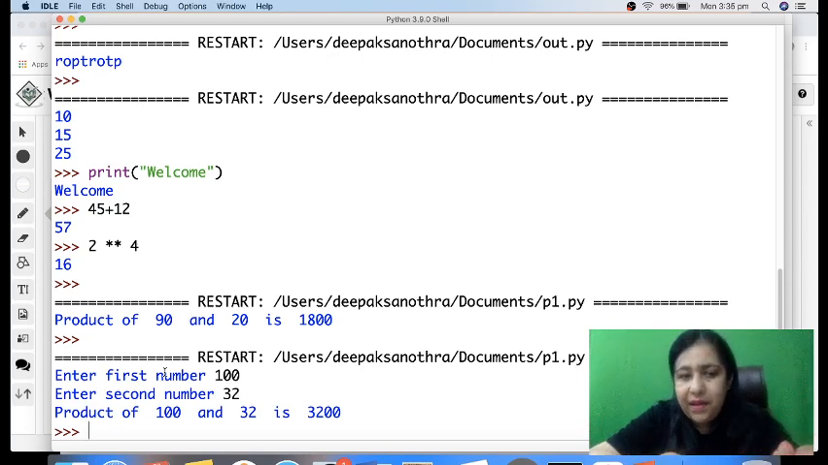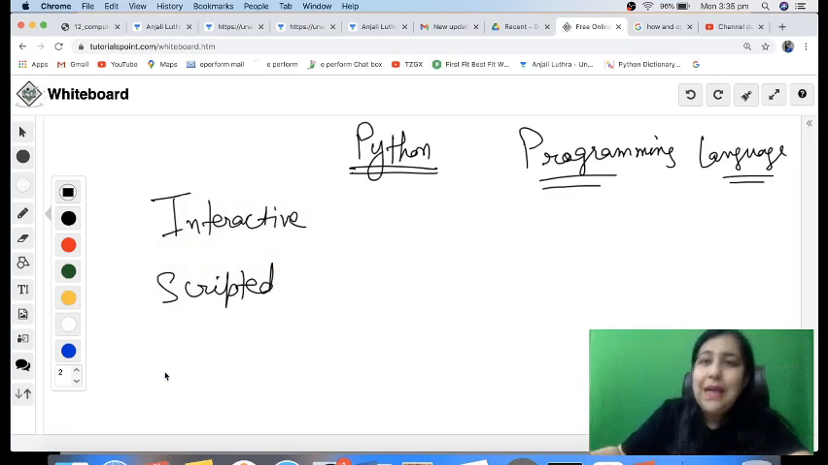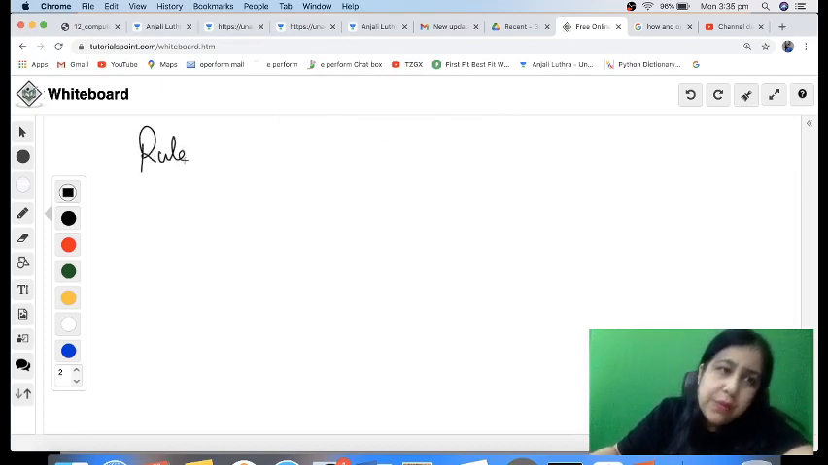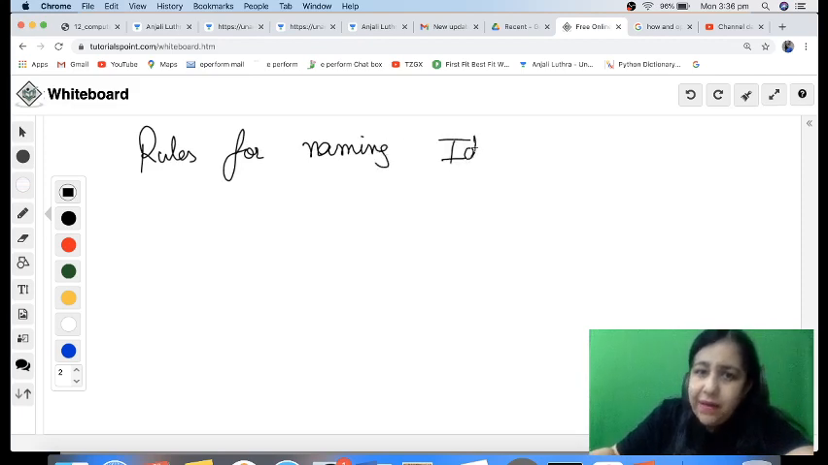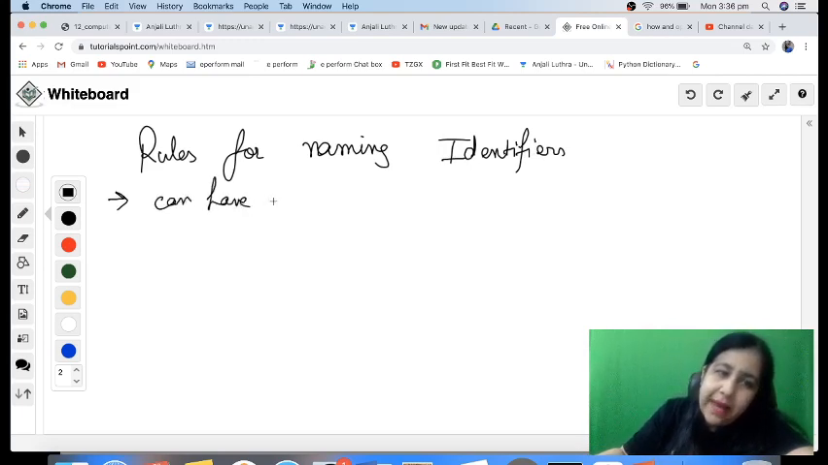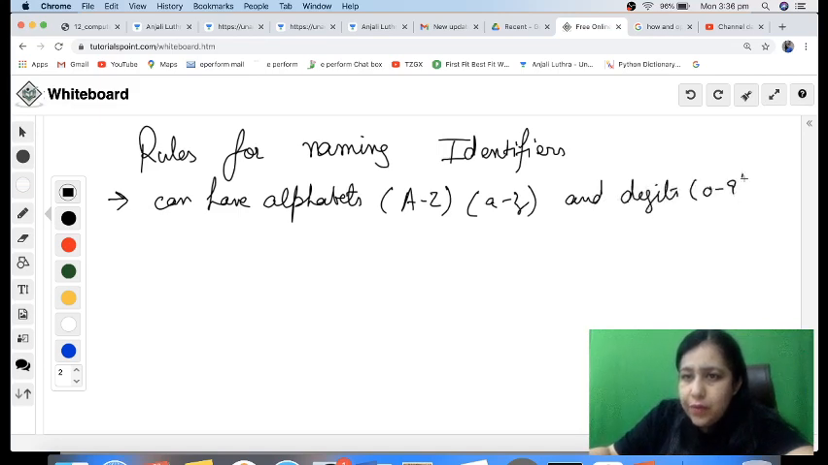So what are valid identifiers? There are certain rules for valid identifiers. First of all, let me tell you what those rules are, and then we will see how they are applied in coding. So rules for naming identifiers. Identifiers means the name given to a variable, to a function, to a file, anything. So rules for naming identifier in Python. The first thing is, you can use alphabets. That is, you can use capital A to Z, small a to z, and digits 0 to 9.